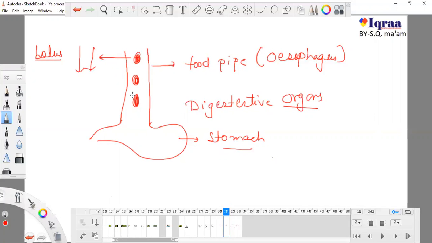Before going down they have to perform an activity known as peristaltic activity, or peristaltic movements. What is the peristaltic movement?